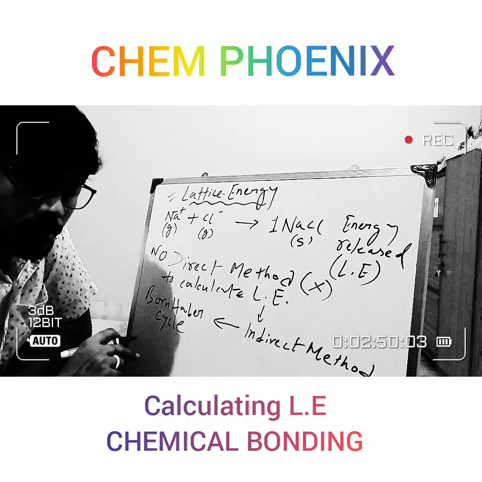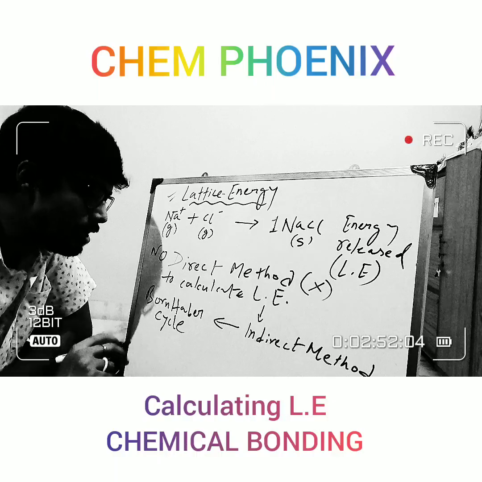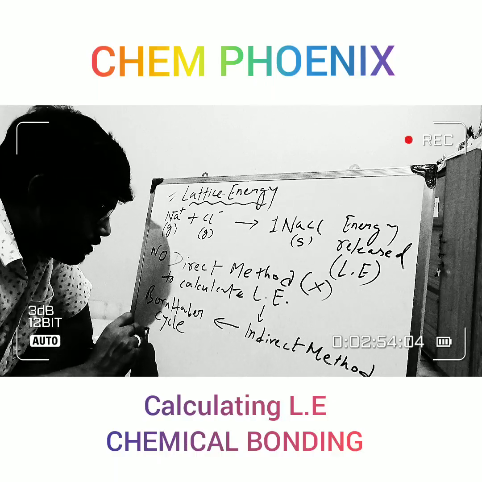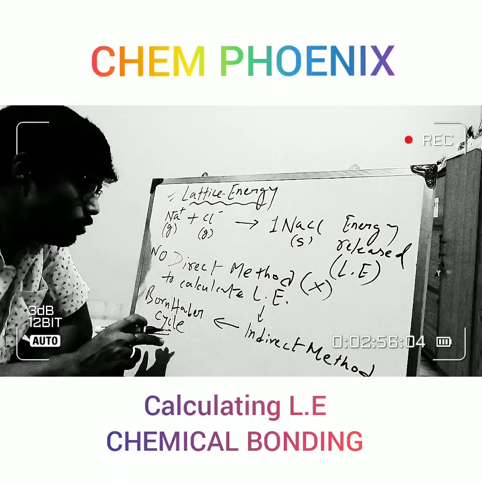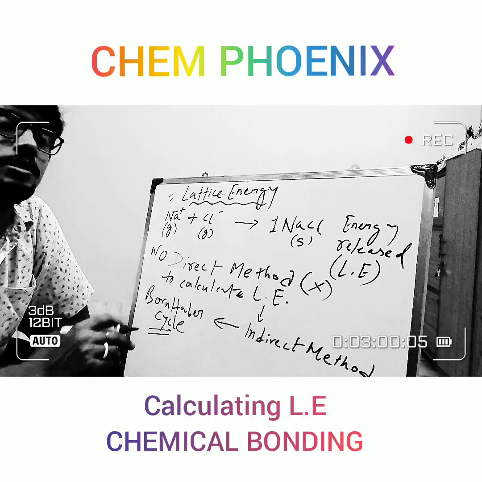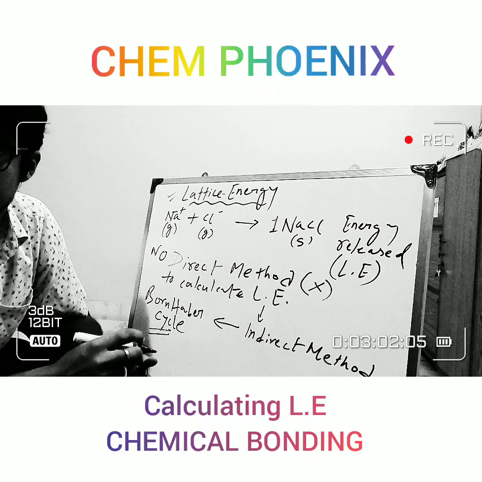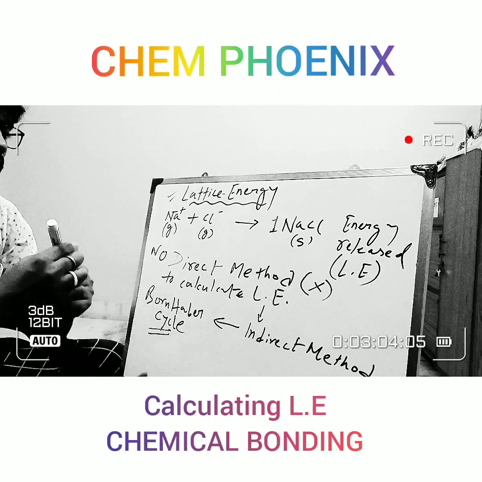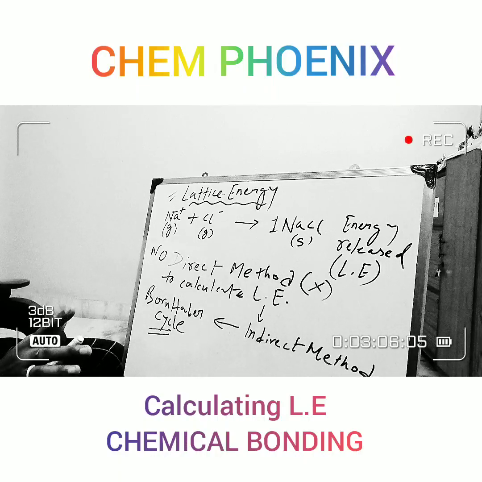The indirect method will be performed through the Born-Haber cycle, right? So through the Born-Haber cycle we will calculate the lattice energy. So no direct method.